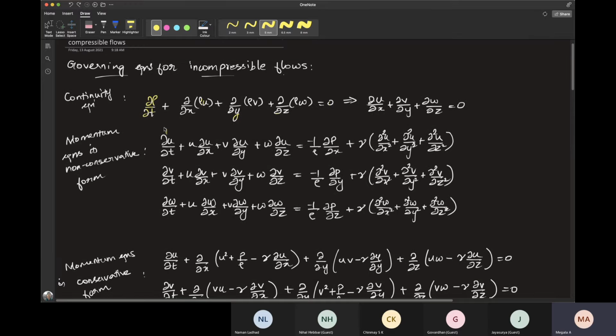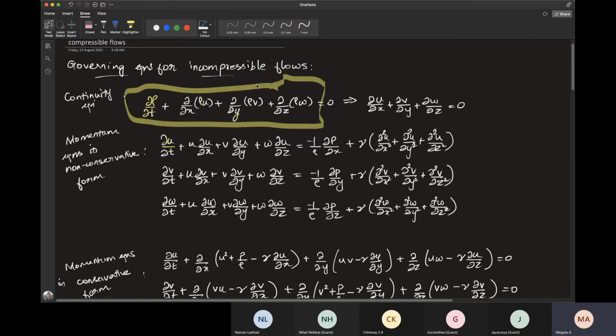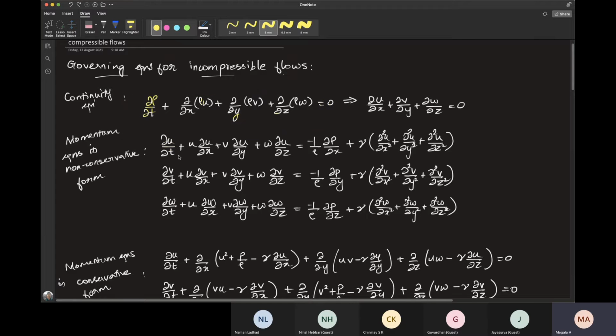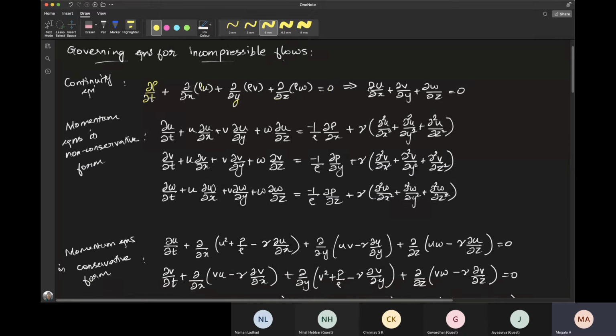Okay, I have written this only for... already I have neglected the variations in rho, because anyway, usually we'll have dou by dou t of rho u. I have taken rho out already. I have not written some explicit equation like the one that I've written in the continuity case. So in the momentum case, I have already neglected the variations in rho, and I have written a simple form of the equation in non-conservative form.